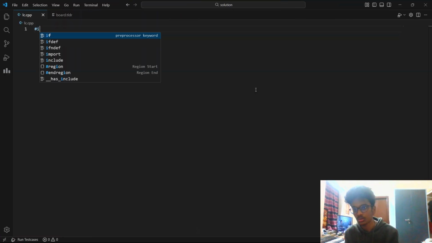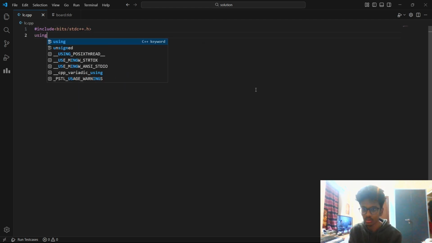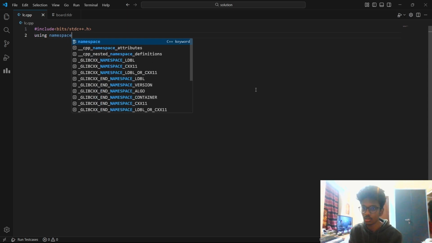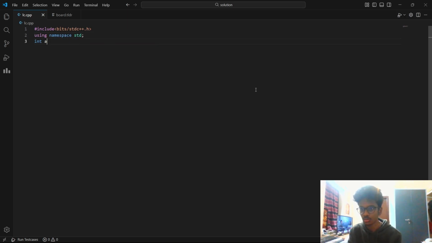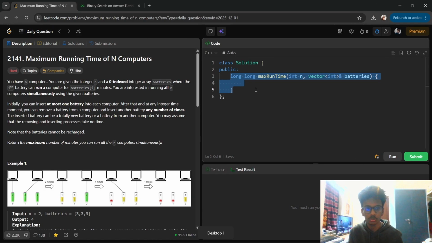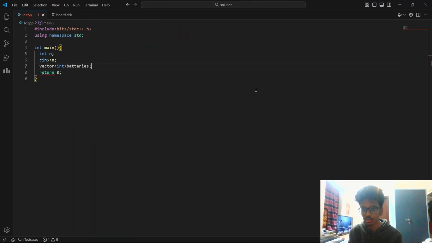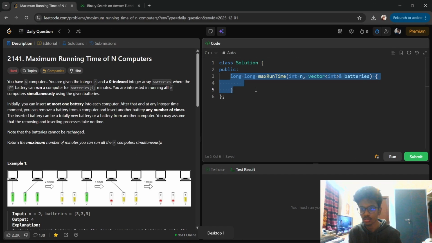Let's do this in VS Code so that I can write some good code and also explain. What's the name of the vector? Batteries, right? Batteries of size n.